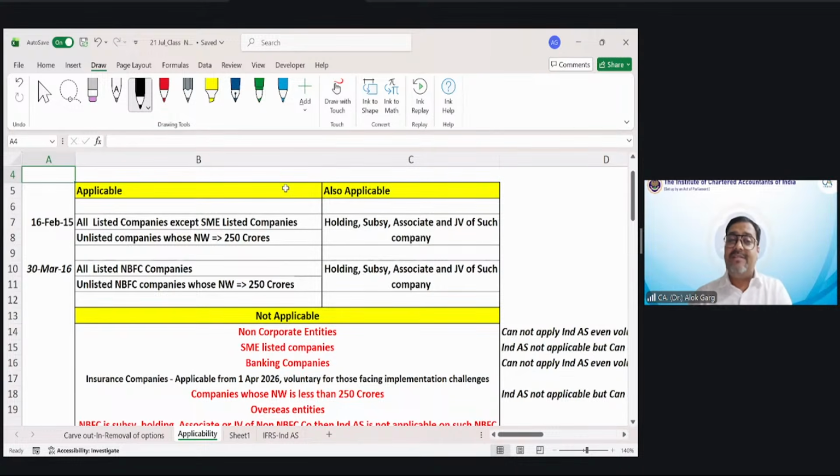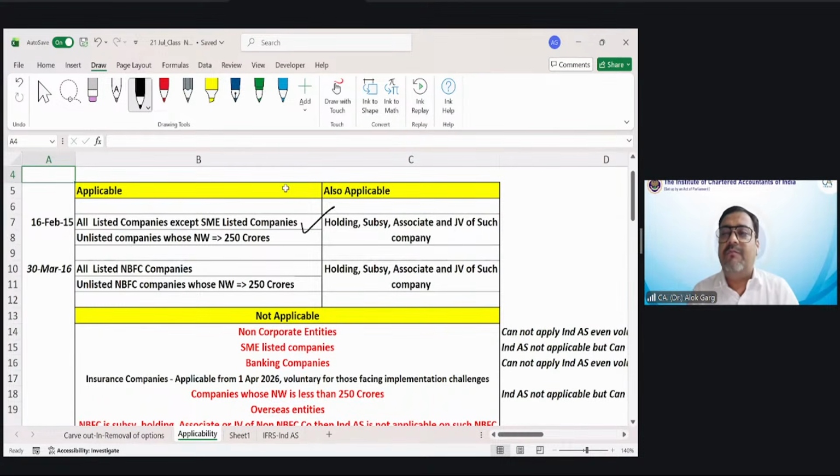So my dear friends, Ind AS is applicable to all listed companies, be it an Indian company listed in India or outside India. Ind AS will be applicable for the Indian reporting. Ind AS is applicable, be it a debt listed company or an equity listed company. Ind AS is not mandatorily applicable for SME listed entities.